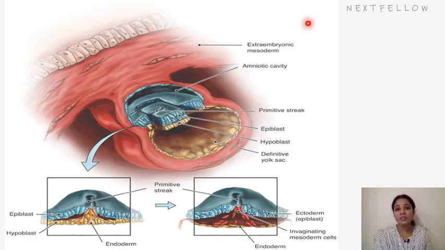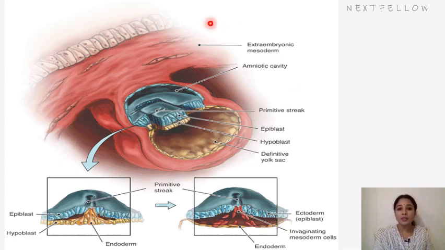So the primitive streak is a groove from the epiblast at the caudal end of the embryo at the bilaminar germ disc stage, through which the epiblast cells migrate to form endoderm and mesoderm during gastrulation. This primitive streak, which is highly proliferating and derived from the epiblast, the cells will form the endoderm and intraembryonic mesoderm. Altogether it forms 3 germ layers, called gastrulation.